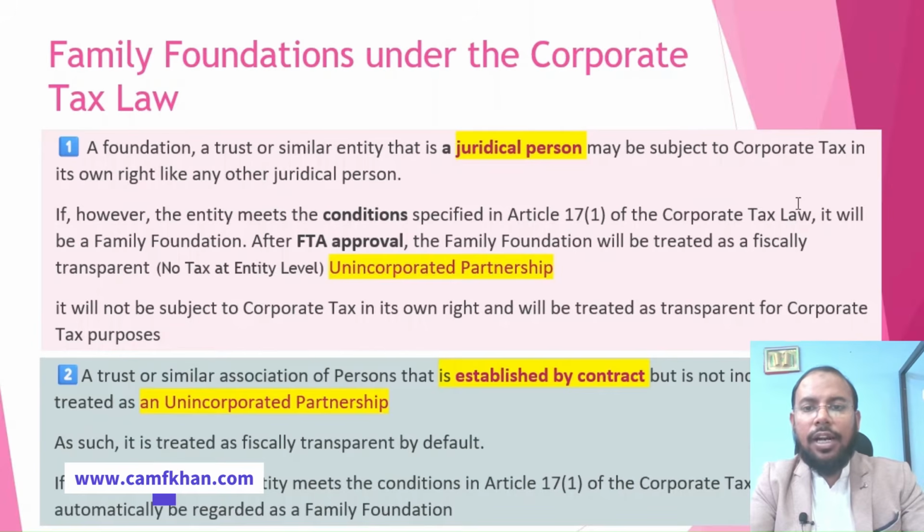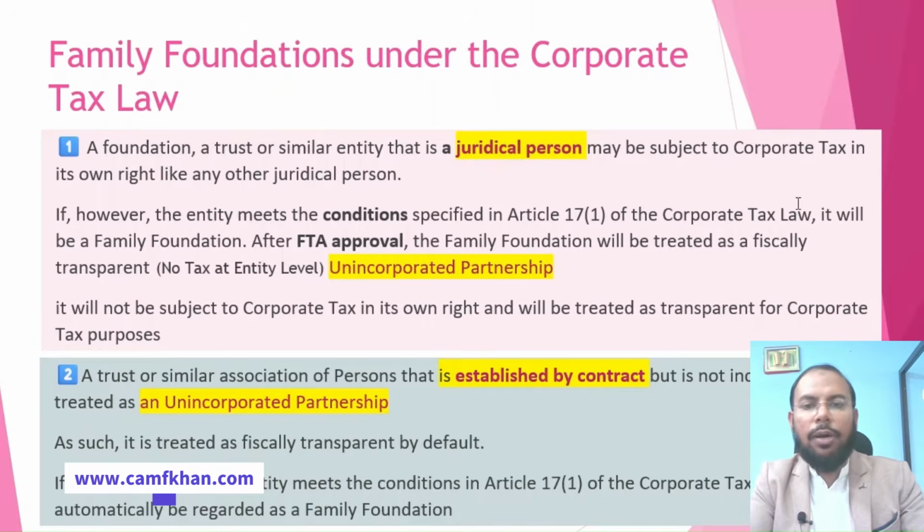Further, under the corporate tax law, there are two types of structure for a family foundation in UAE. One is a juridical person, second is established by contract. Juridical person means a legal person which is subject to corporate tax in normal situations, if they are following the conditions as specified in Article 17 of the corporate tax law.